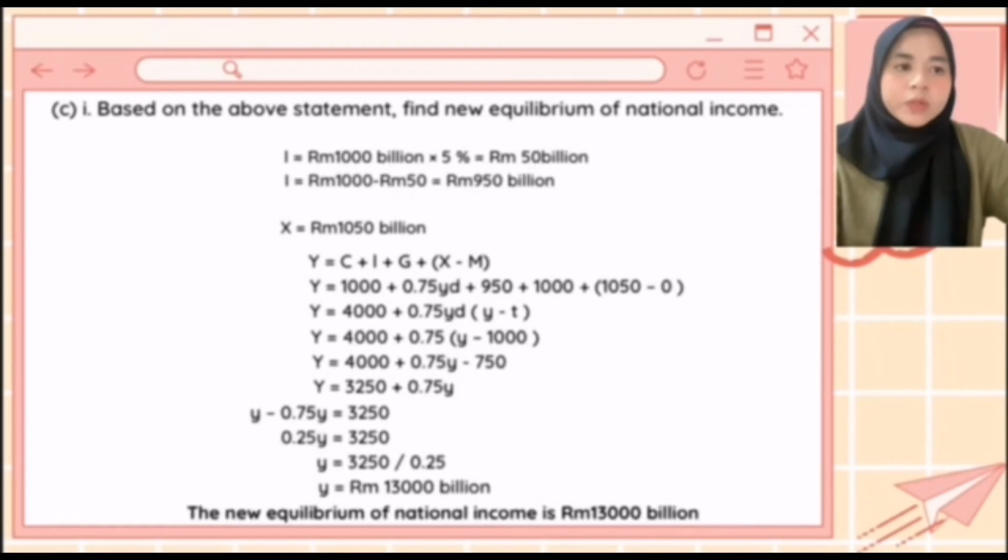Using the formula Y equals C plus I plus G plus X minus M, as shown on the slide, the final answer that we get for the new equilibrium of national income is 13,000 billion ringgit Malaysia.